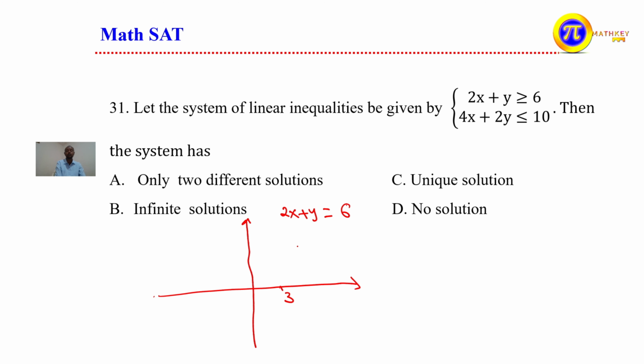When x is 0, the value of y is 6. So to sketch the graph of this one, we join the intercepts. This is 2x plus y is equal to 6. So this line divides the graph into what?